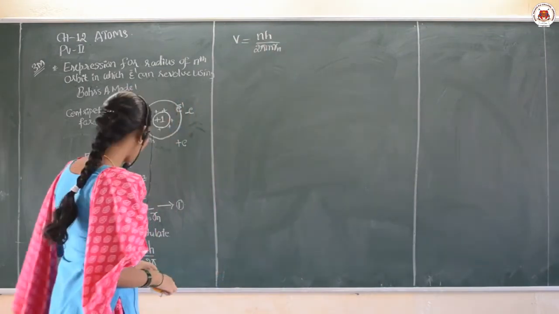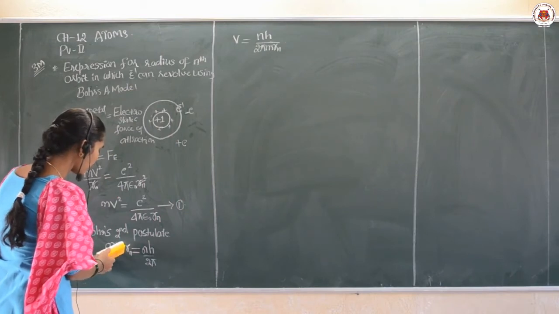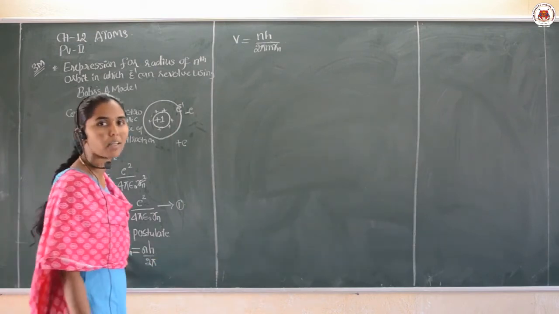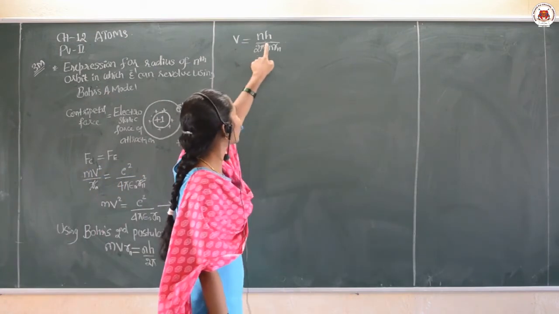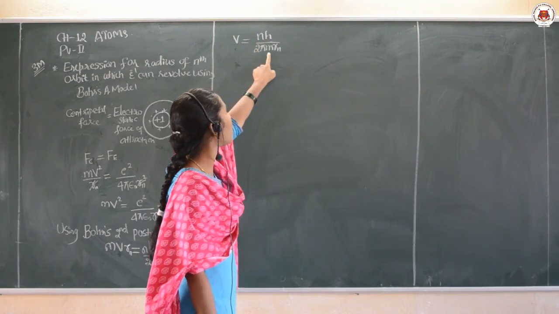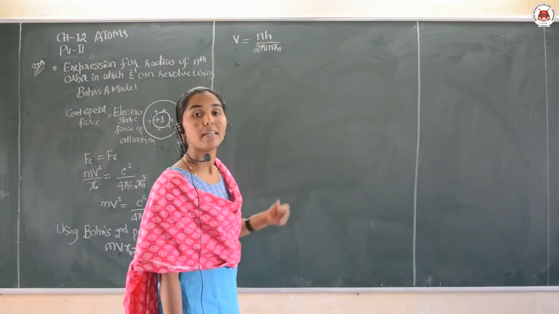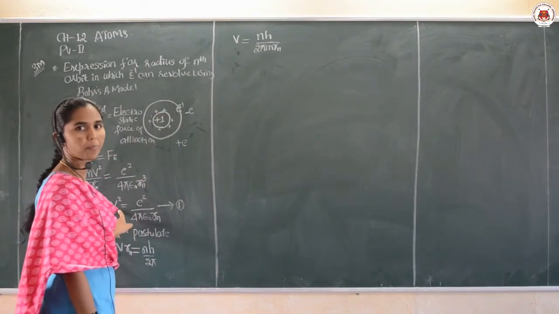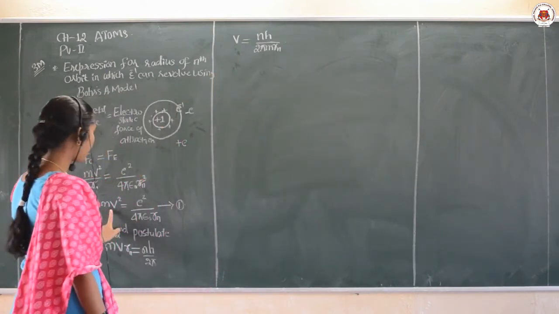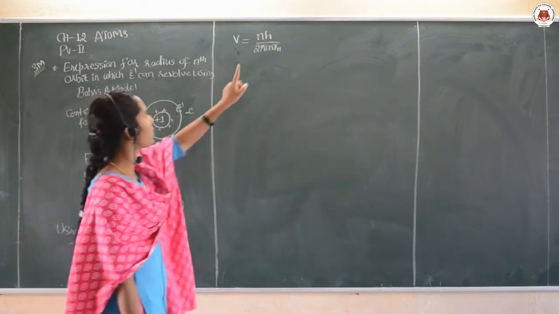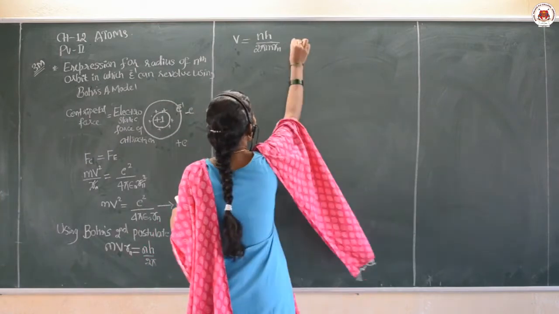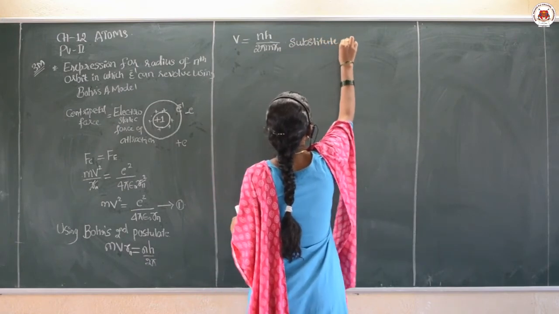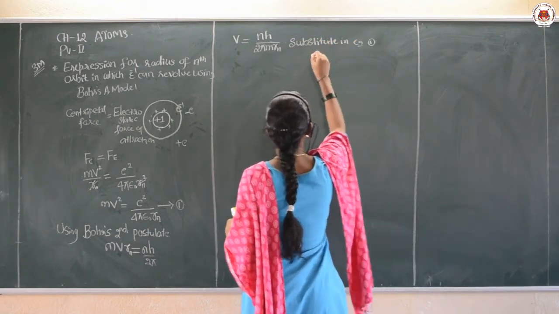Shall I write? Here I want to derive V, keeping V alone, so Rn is taken to the denominator and m also will come to the denominator. Therefore V will be nh upon 2 pi m into Rn. Right? Now let us substitute this V in equation 1, where V is there, we want to substitute this value.